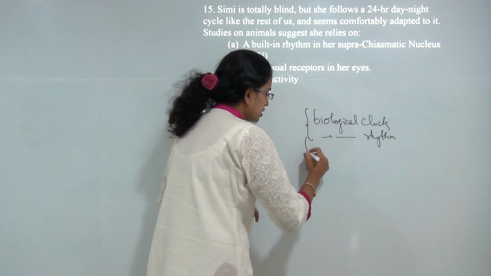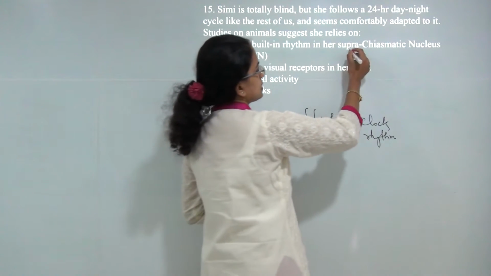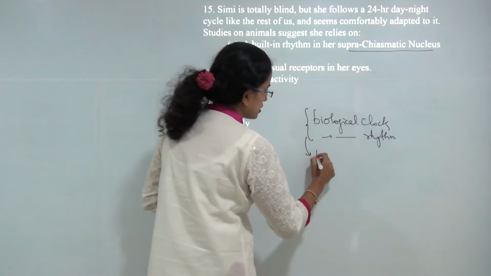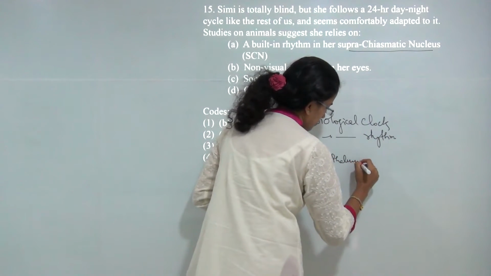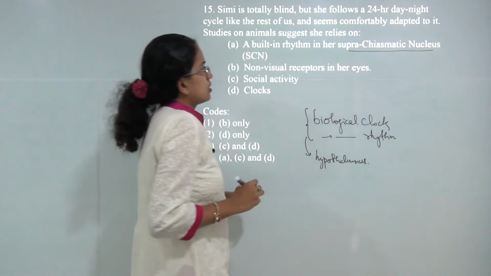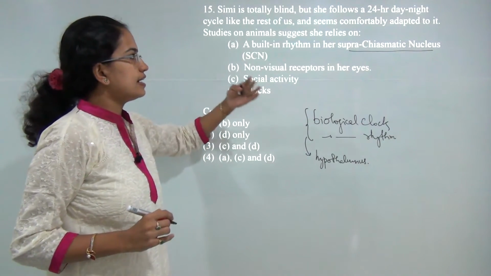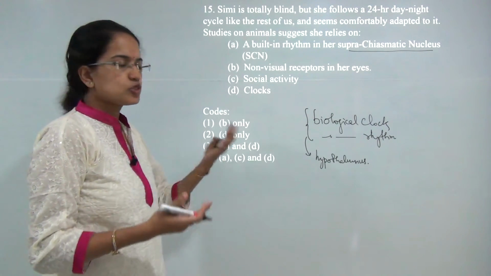This occurs due to the presence of the suprachiasmatic nucleus in the hypothalamus area of the brain. And that relies again on our social activity.